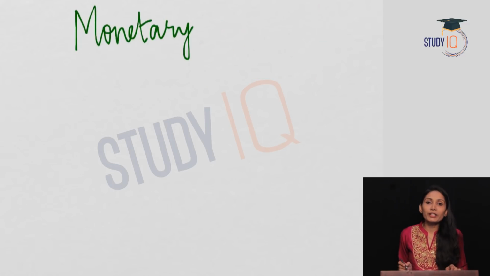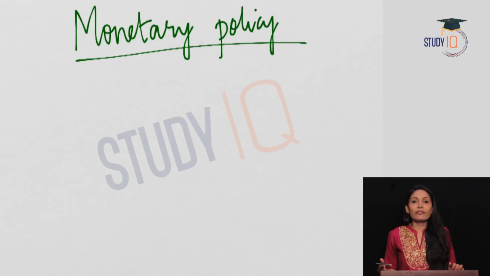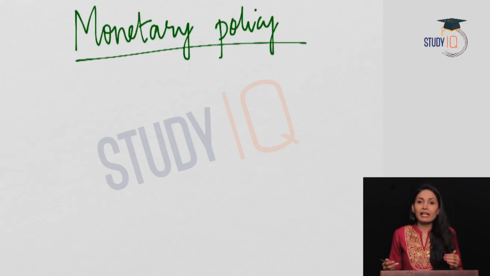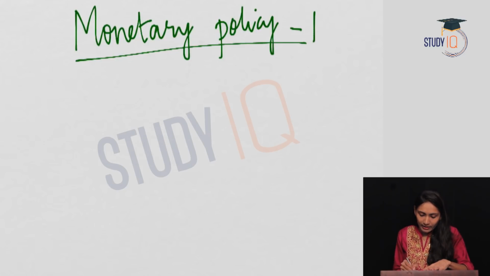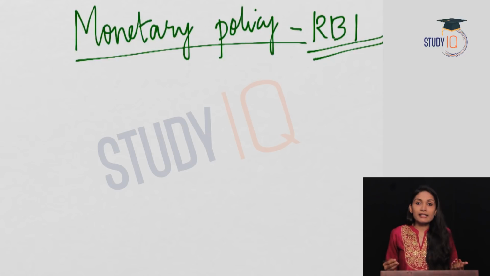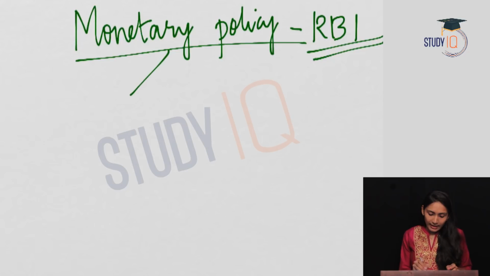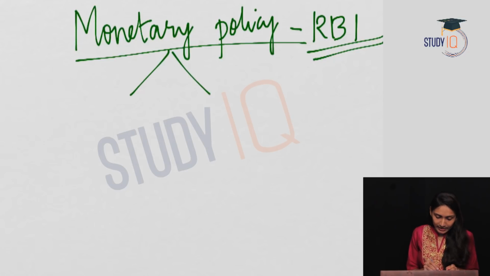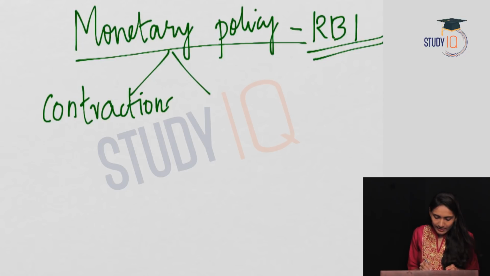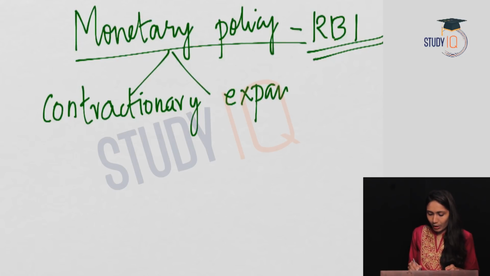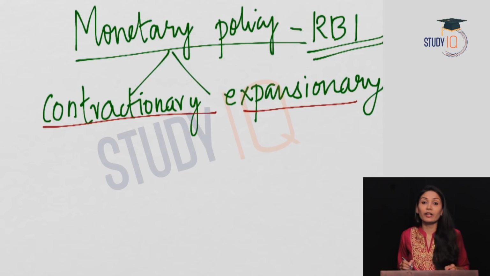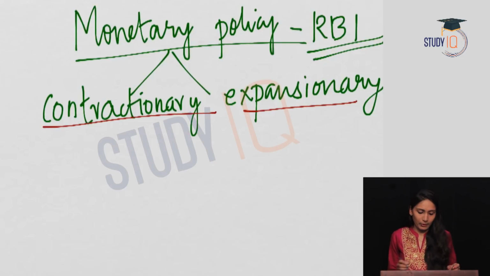The first one, monetary policy. Monetary policy of a country is taken by the central bank of that country. So in India, the monetary policy is taken by the Reserve Bank of India, or the RBI. Monetary policy can be broadly divided into two, that is contractionary monetary policy and expansionary monetary policy. Let us see what is contractionary and expansionary monetary policy.